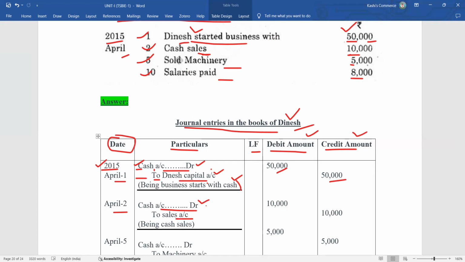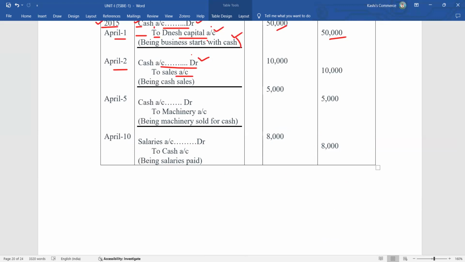So here, sales to sales account. According to nominal account, incomes and gains are credit. Sales is an income, so we have to credit the sales. So cash account debtor to sales account, 10,000 rupees.